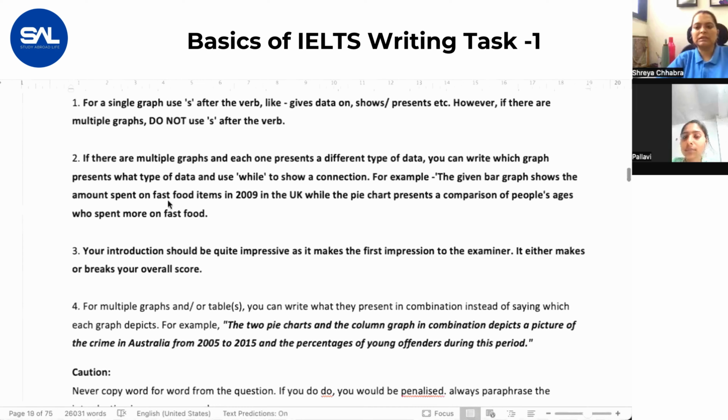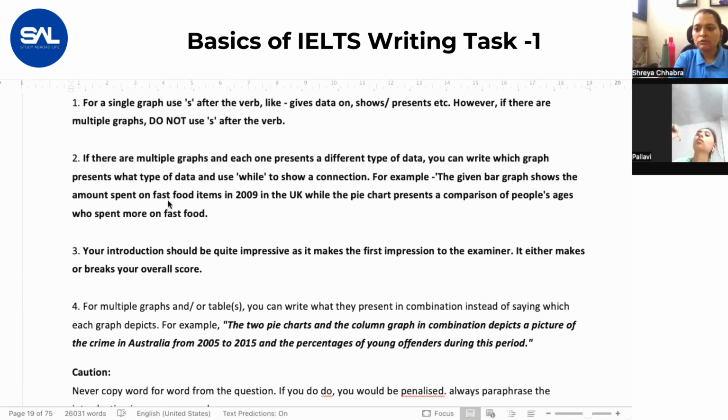Now, very important point. Just see these 1 to 4 points. First point, for a single graph, while paraphrasing, use S. If it is a single graph given to you, use S. And for multiple graphs, do not use S. For example, if it is a pie chart given to you, you'll write the pie chart gives information. And in case there are two pie charts given to you, the two pie charts give information.